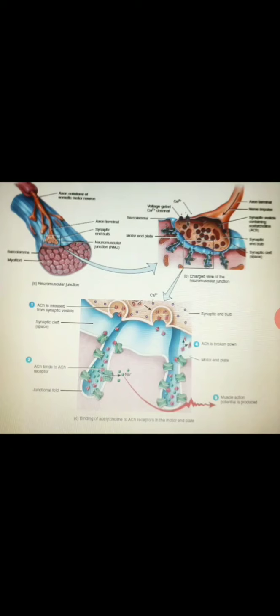When the action potential in the motor neuron ceases, acetylcholine is no longer released and acetylcholinesterase rapidly breaks down the acetylcholine already present in the synaptic cleft. This ends the production of the muscle action potential. The calcium ions move from the sarcoplasm of the muscle fiber back into the sarcoplasmic reticulum, and the calcium ion release channels in the sarcoplasmic reticulum membrane close.